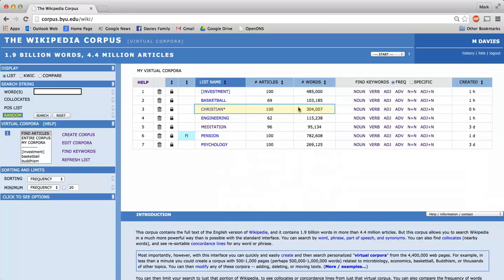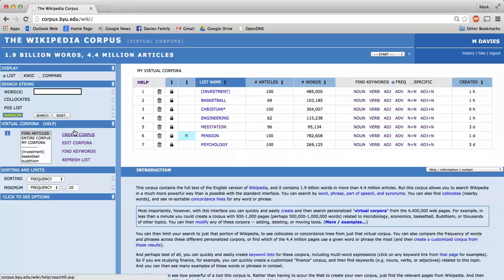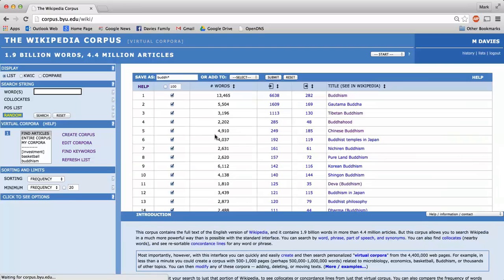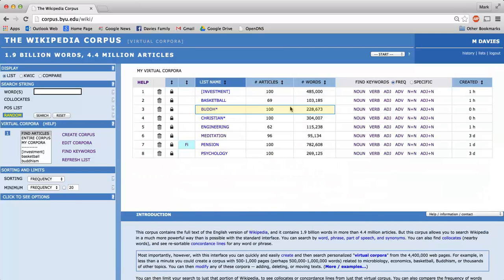So now we have a 304,000 word corpus dealing with Christianity, and let's say that we want to create another one dealing with Buddhism, and we'll just take 100 articles, and so now we have a corpus with 228,000 words. So we just very quickly created those corpora.